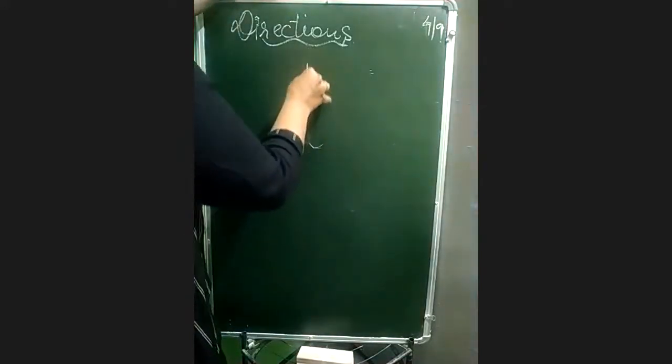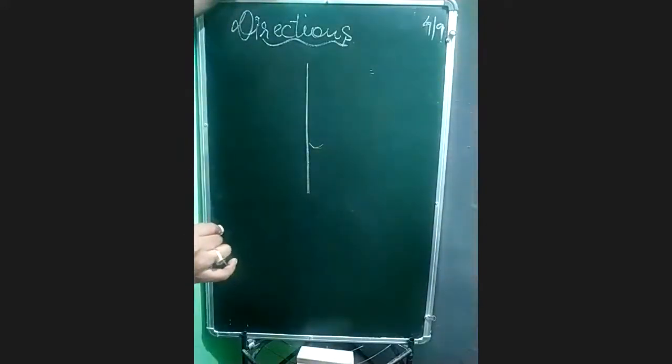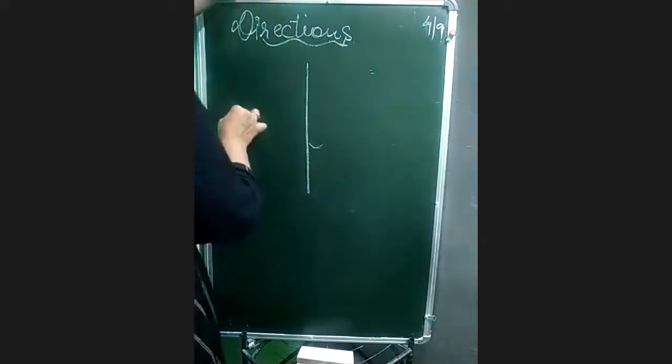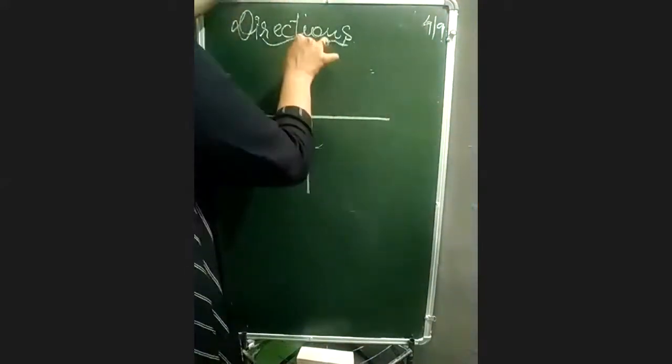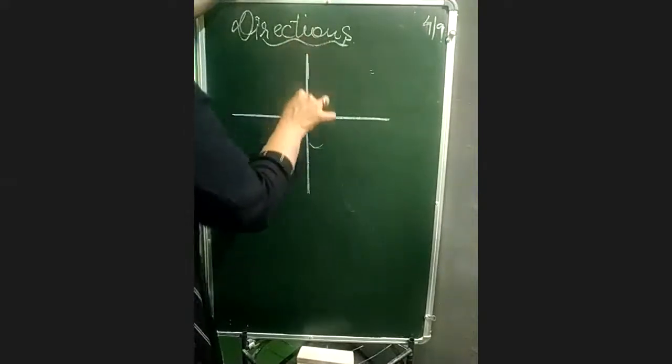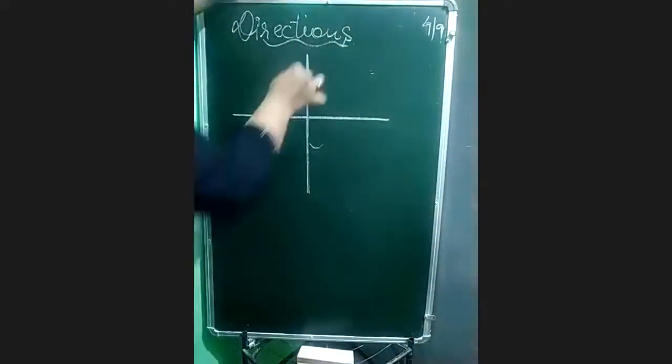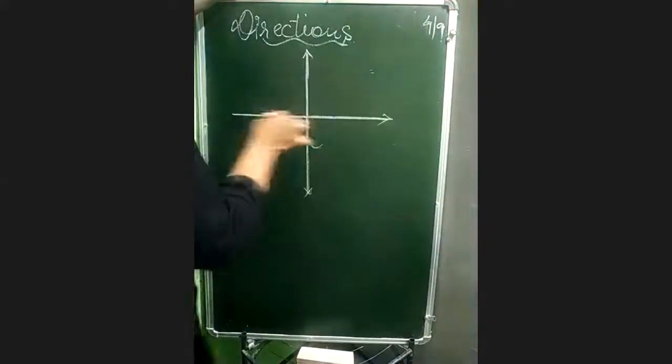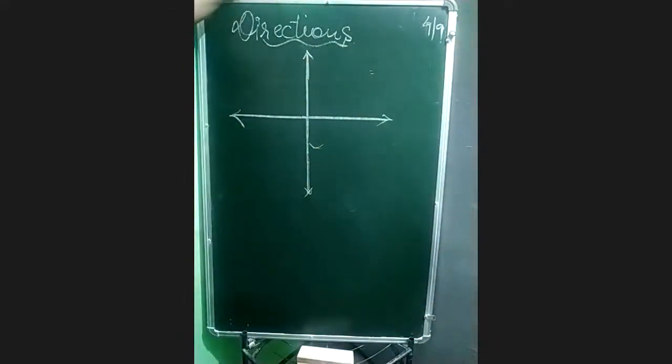Same thing, direction, if I talk about, always remember directions are all perpendicular. That is why we always draw them in the form of a plus. ठीक है, please use arrows here. ठीक है, now east, west, north, south. Everybody knows that we have four main directions, that is east, west, north, south. ठीक है, can anyone tell me which side is east?